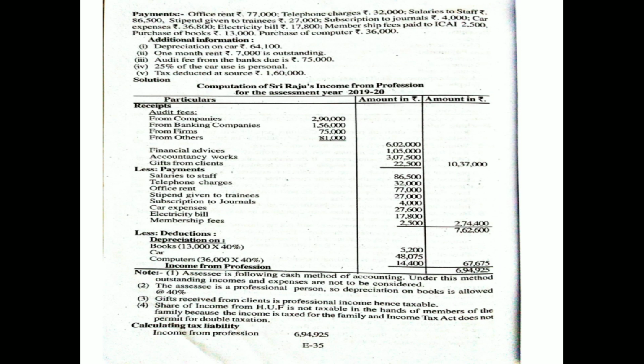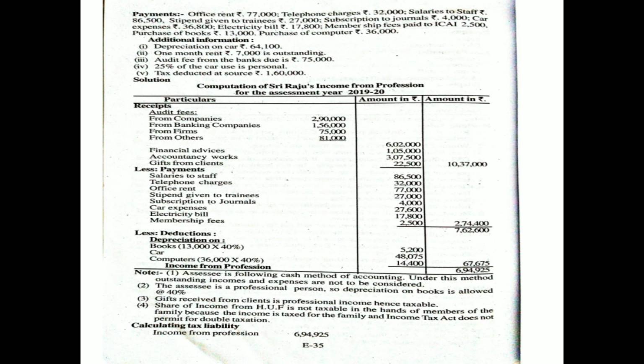Next, additional information. Depreciation on car 64,100. One month rent 7,000 is outstanding. Audit fees from the bank due is 75,000. 25% of the car is for personal use. Tax deducted at source is 1,60,000. This is the payments and additional information given in the problem.